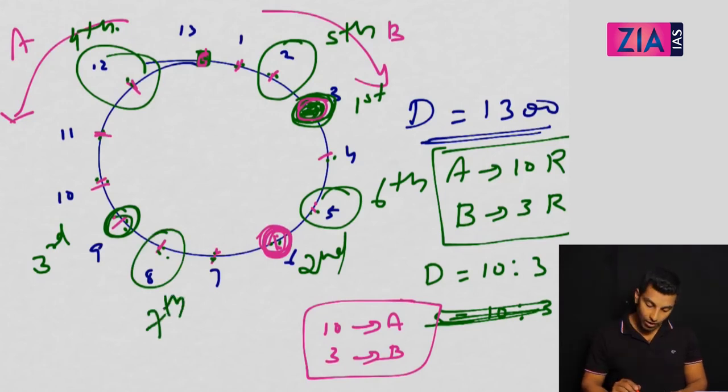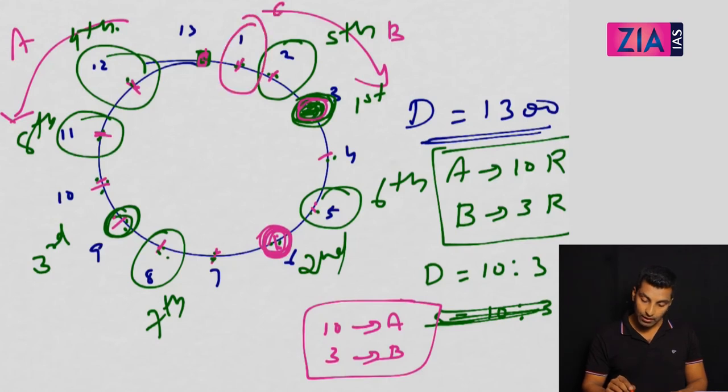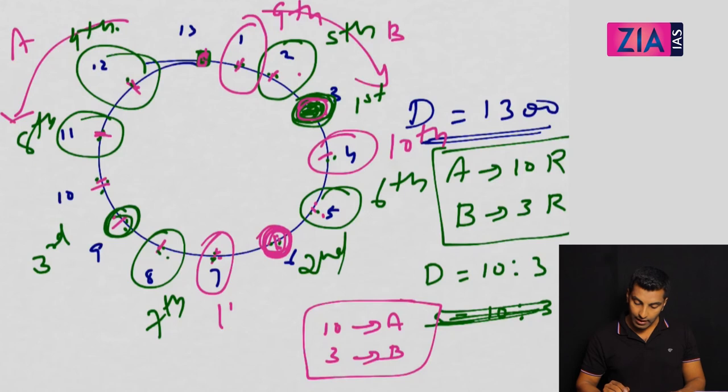Where is the 8th meeting? 1, 2, 3. So this is the 8th meeting. Where is the 9th? 1, 2, 3. This is the 9th. Where is the 10th? 1, 2, 3. This is the 10th. Where is the 11th? 1, 2, 3. This is the 11th. Where is the 12th? 1, 2, 3. So this is the 12th.